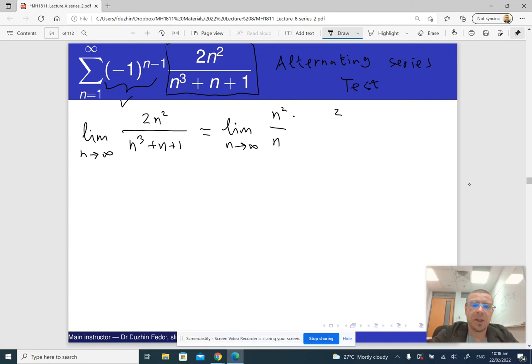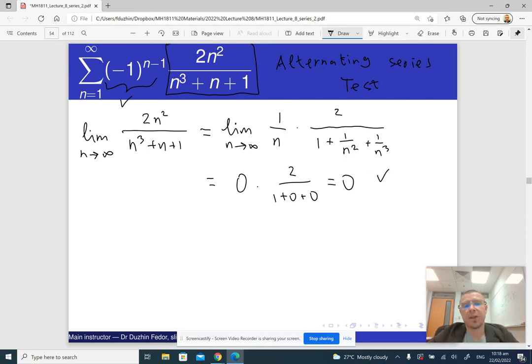In the denominator it is n cubed, so here we will have 1 plus 1 over n squared plus 1 over n cubed. Now n squared over n cubed is the same thing as just 1 over n. And the limit of 1 over n is 0, times 2 over 1 plus 0 plus 0, which is just 0. So check.